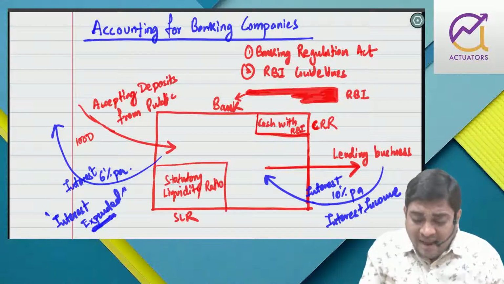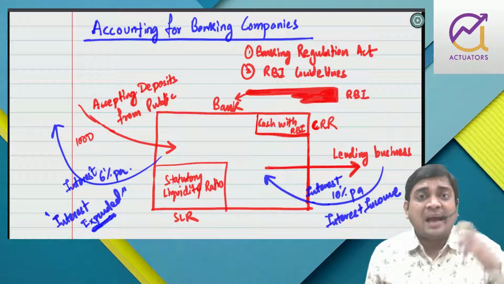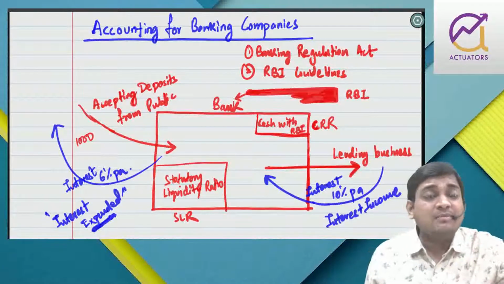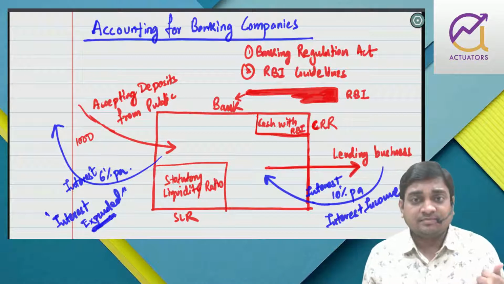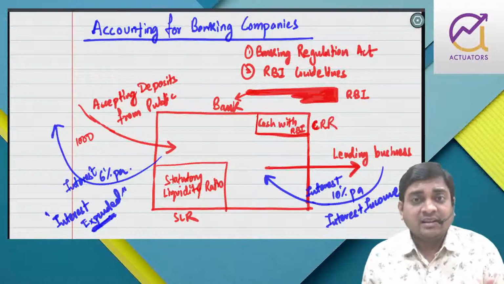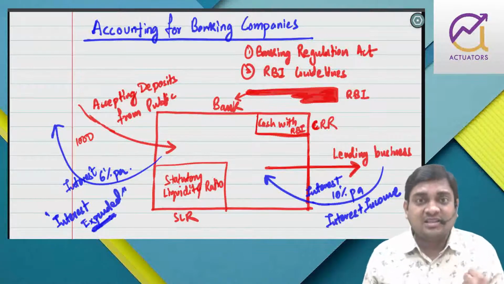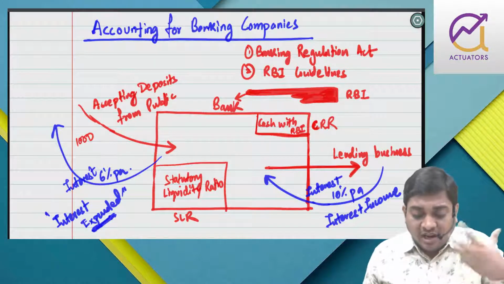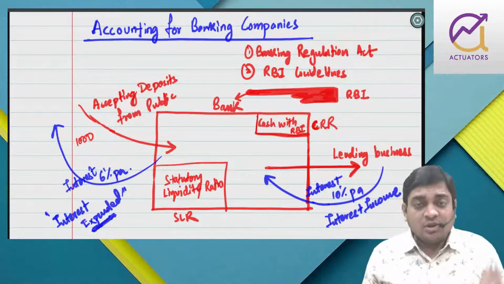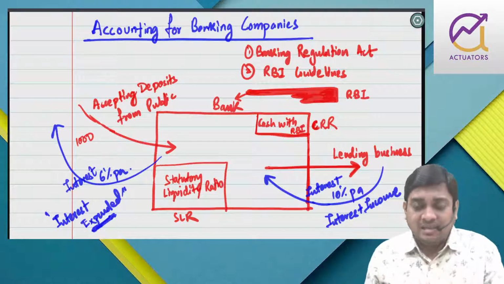So this is how a banking company's business runs. Further, banking companies provide a lot of services, right? They can act as guarantors. For this they can charge some fees, right? So there are a lot of other incomes as well. So how to calculate net profit of a banking company?